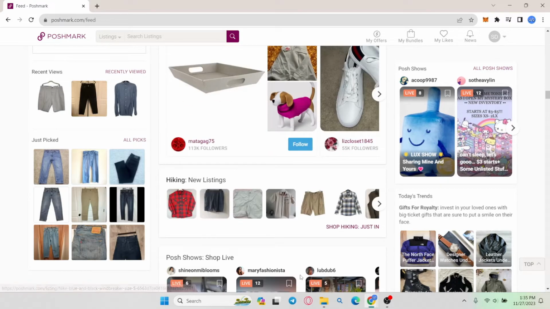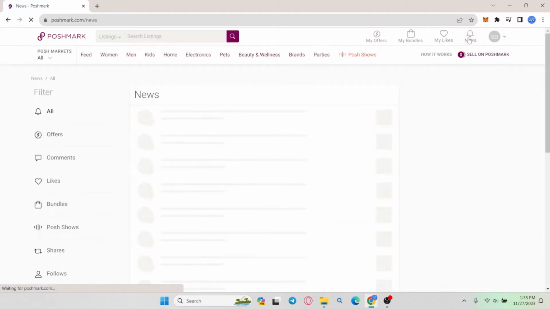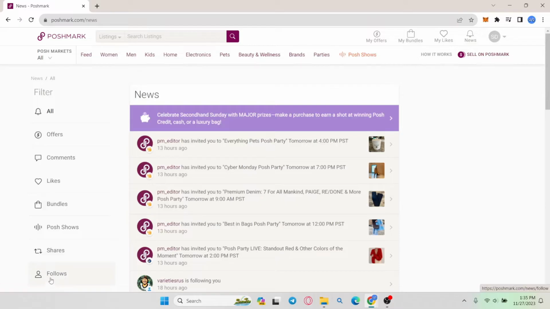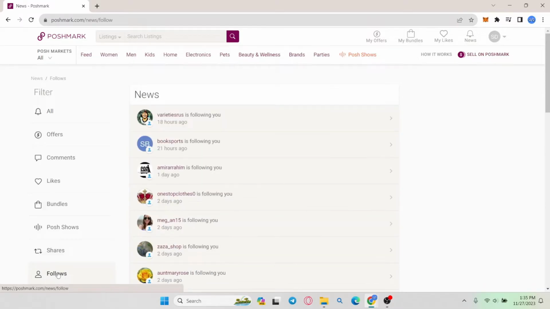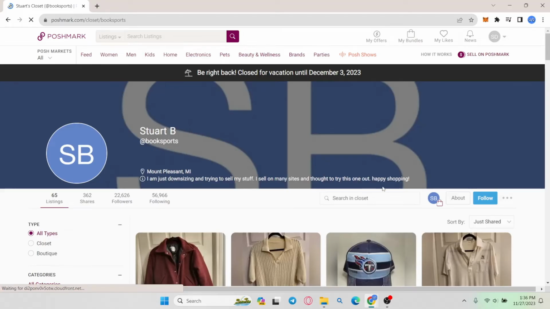After you have logged in, you will be taken into the home page from which you can access your notification by clicking on the news option. Within this page, you can click on follows to find out the users that have been following you. You can click on the notifications and click on the follow button to follow them back.